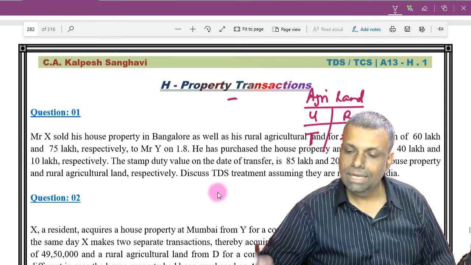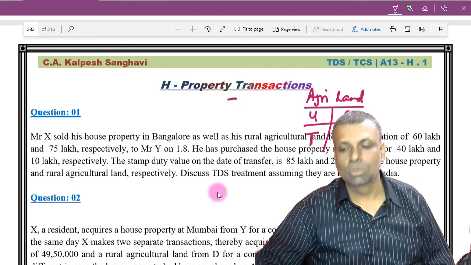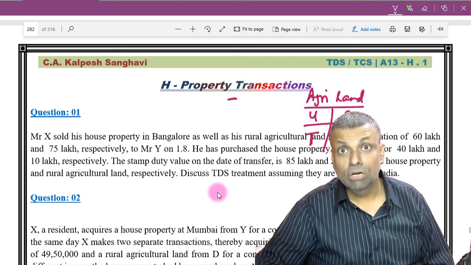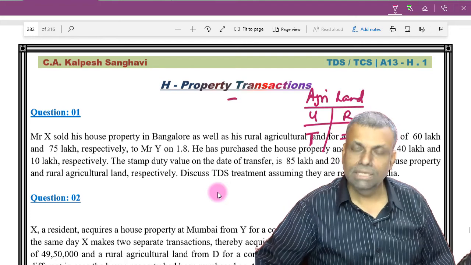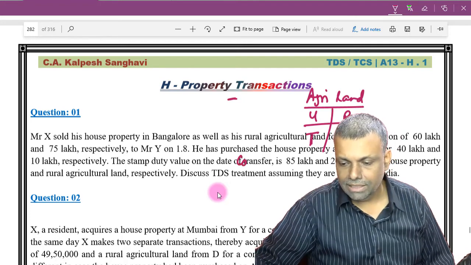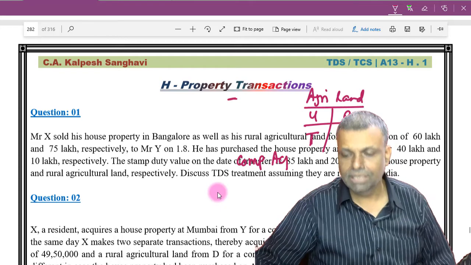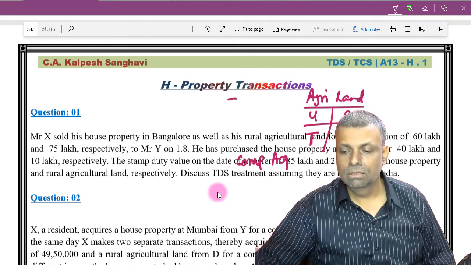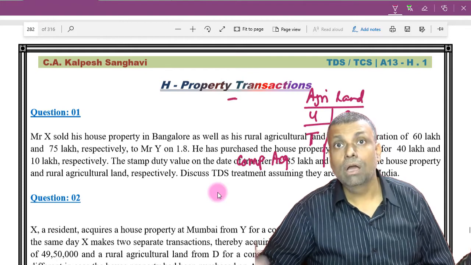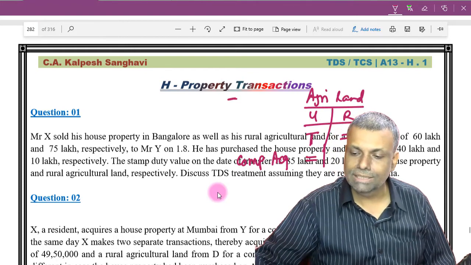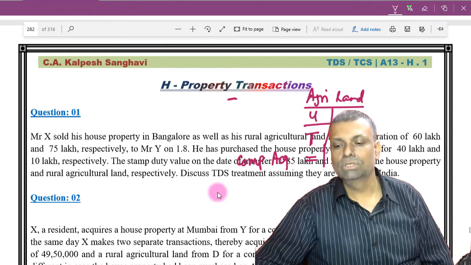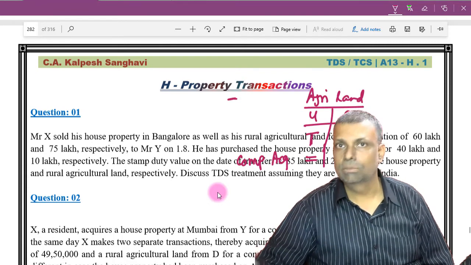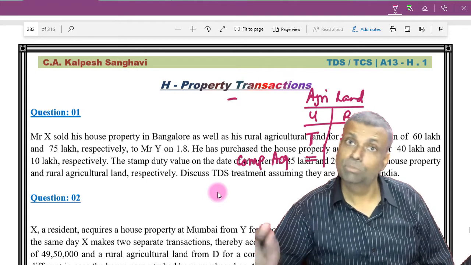So agricultural land can be of two types, urban, rural. Rural agricultural land by default is not taxable. In general, I am just telling you, if there is any transaction. Now, if there is any compulsory acquisition, listen very carefully. If there is any compulsory acquisition, then the compulsory acquisition of an urban agricultural land is also not taxable. A compulsory acquisition of an urban agricultural land is also not taxable. That is exempt under section 10 specifically.